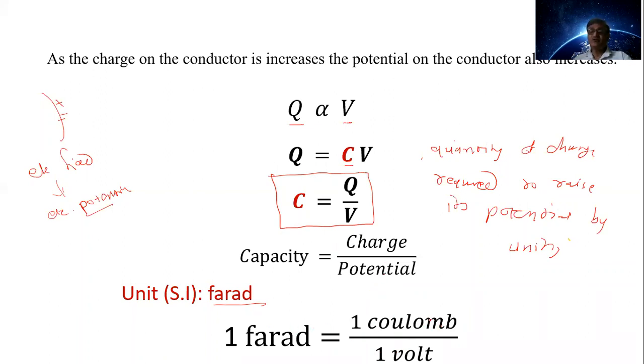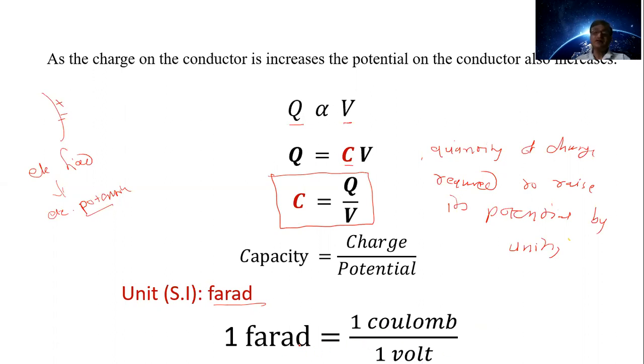That means the capacity of the conductor is 1 farad when the charge of 1 coulomb given to it rises its potential by 1 volt.